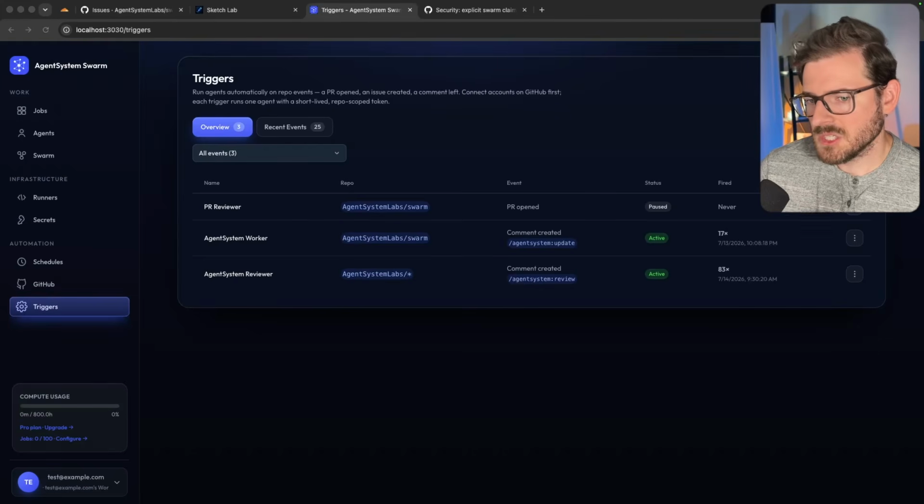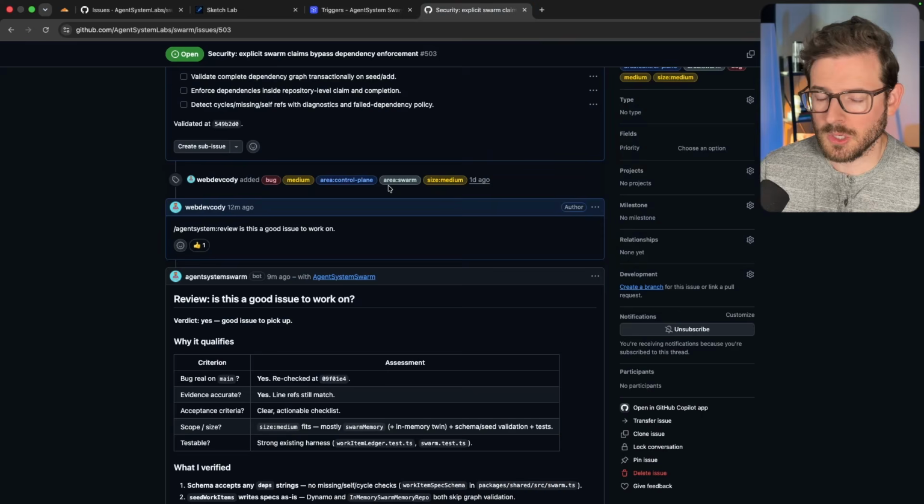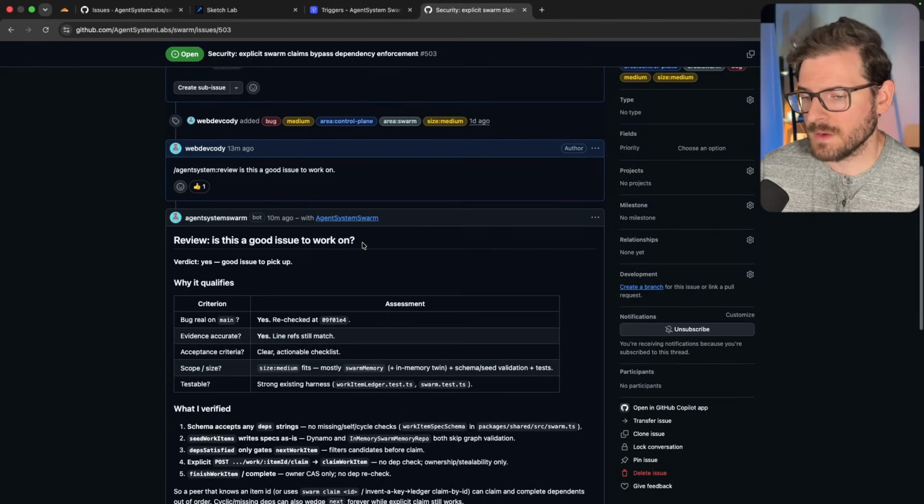When building out this agent system platform, one of the key components that I use on my system is a queue so that users can kick off various jobs concurrently, and those will get picked up and then execute an agent runner to run Claude Code or Codex over whatever the request might be.